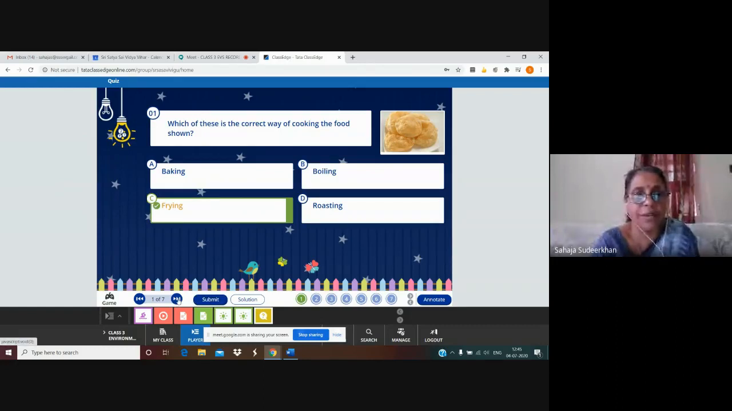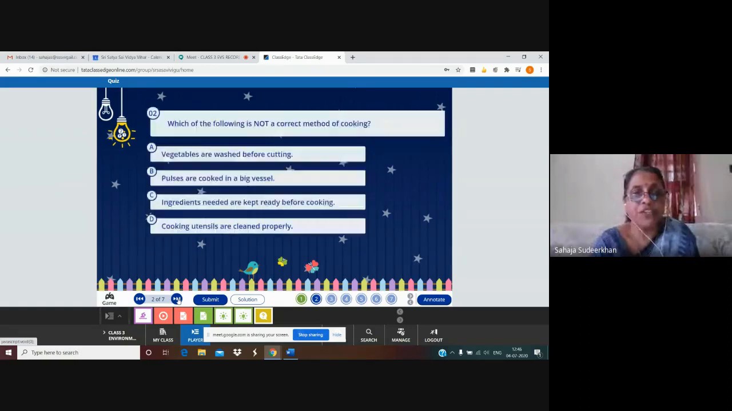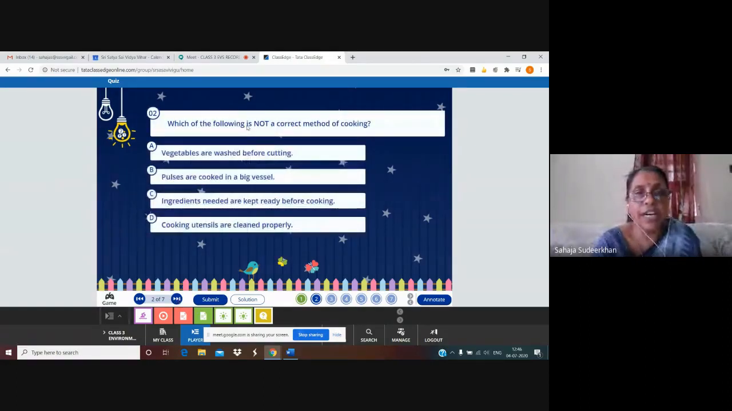Now, second question. Which of the following is not a correct method of cooking? Cooking utensils are cleaned properly. We have to clean the utensils, isn't it, for cooking?